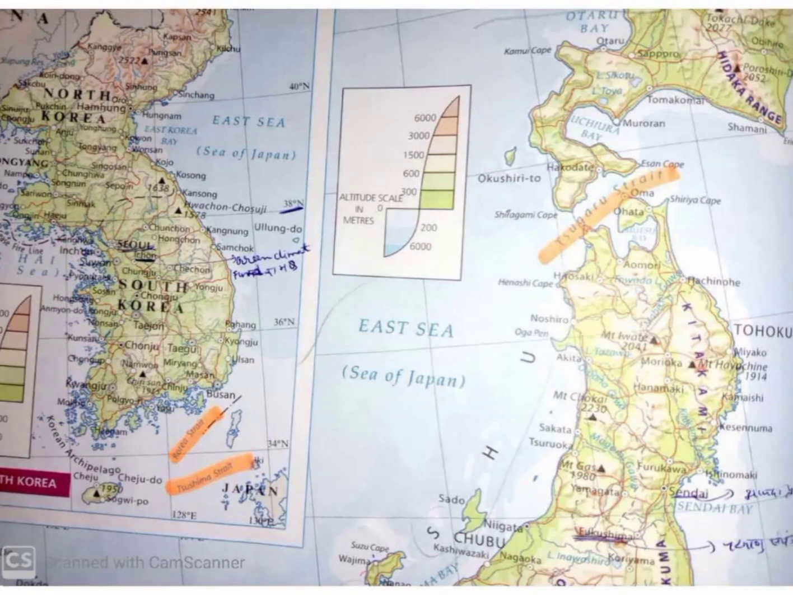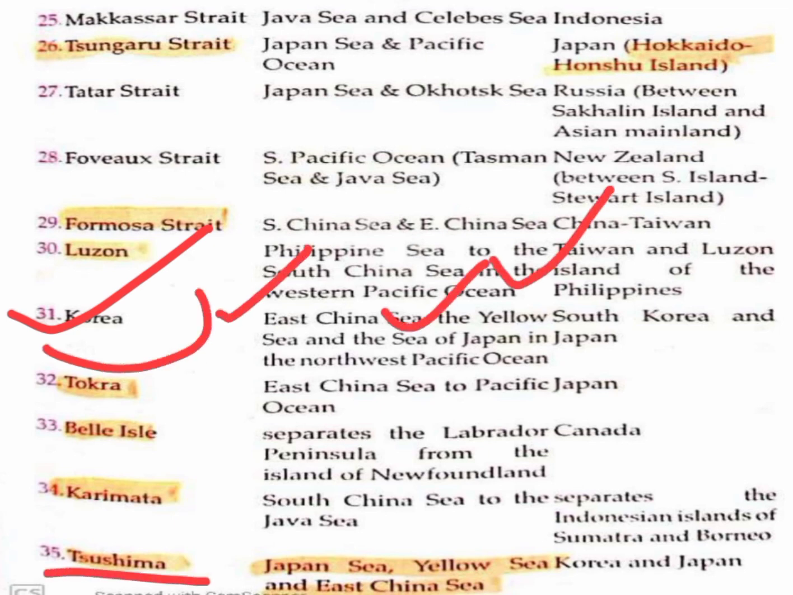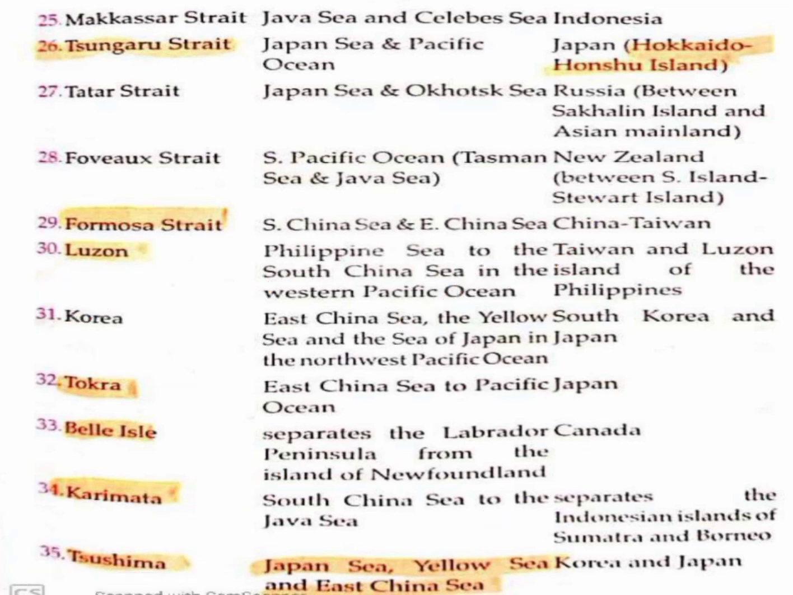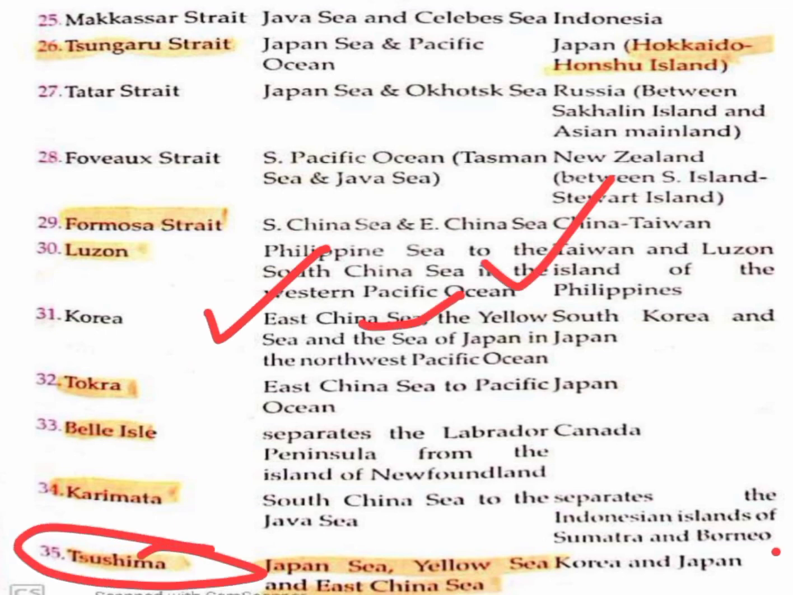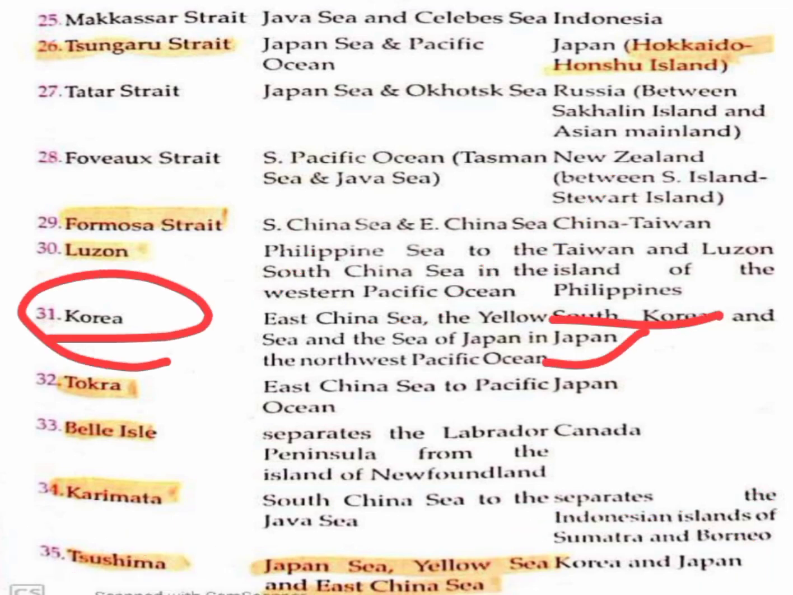Here you can see the Tsushima Strait and the Korea Strait. So this Korea Strait is nearby South Korea, and the Tsushima Strait connects the Yellow Sea, East China Sea and the Japan Sea. Okay. Here is the Korea Strait. So this Korea Strait connects the East China Sea, Yellow Sea and the Sea of Japan. Same is the Tsushima Strait. So Tsushima Strait and Korea Strait are both nearby. But this Tsushima Strait is nearby Korea and Japan, and this Korea Strait is between South Korea and Japan.